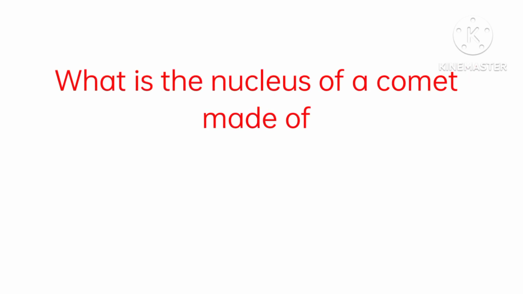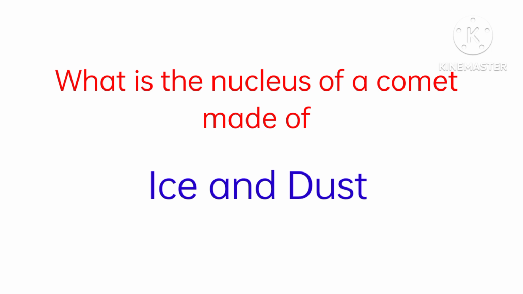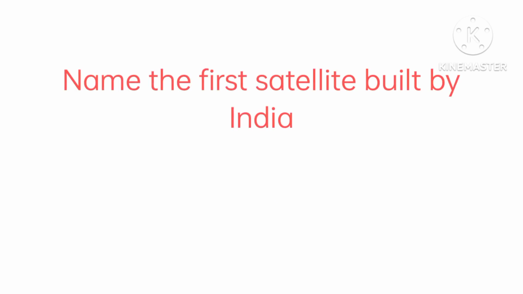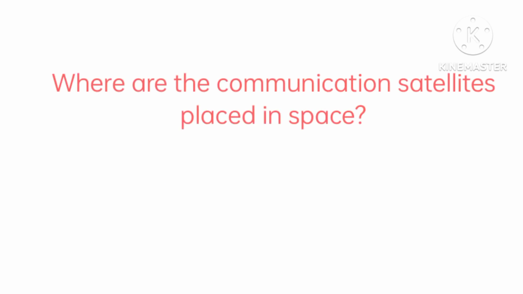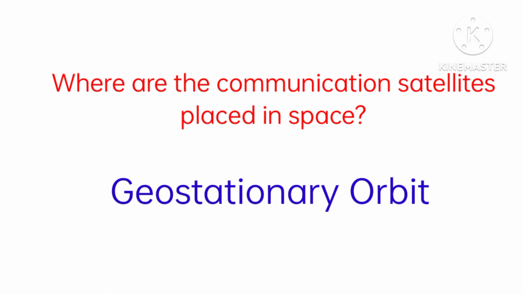Seventh is what is the nucleus of a comet made of and the answer is ice and dust. Eighth is name the first satellite built by India and the answer is Aryabhatta. Ninth is where are the communication satellites placed in space and the answer is Geostationary Orbit.